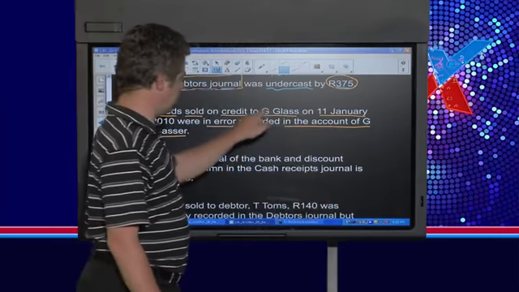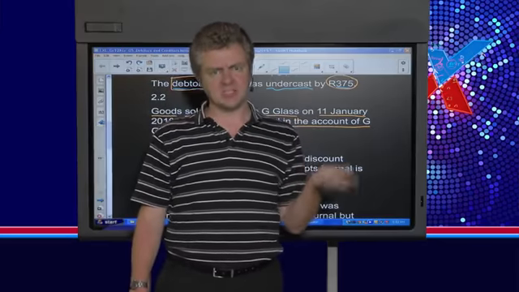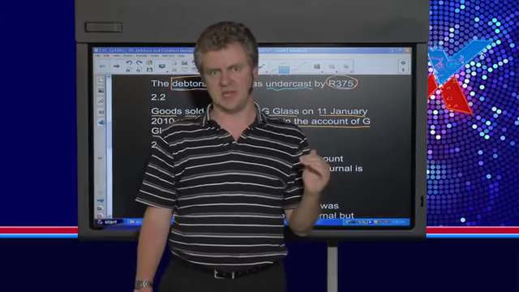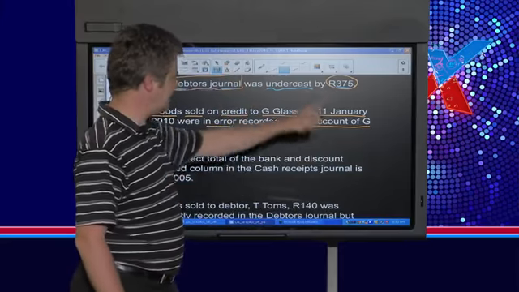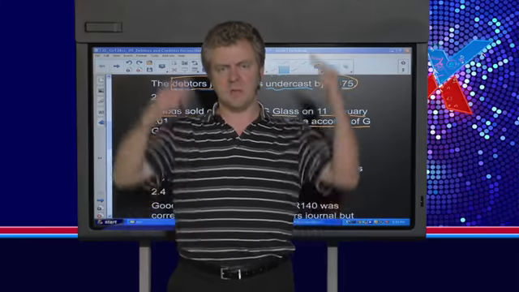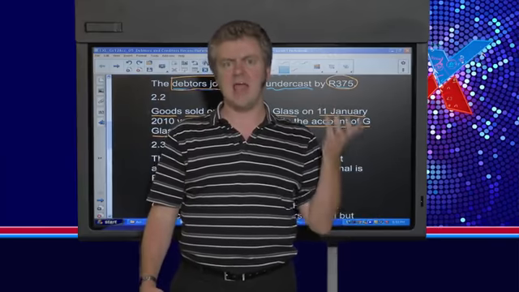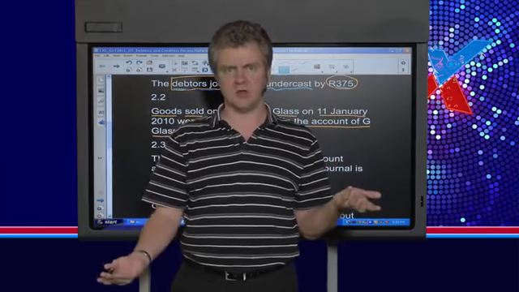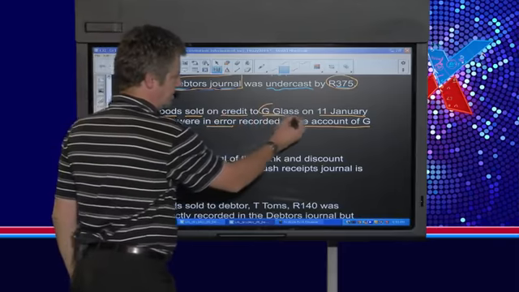All that we actually need to do is fix the individual accounts of these two debtors, but that's not going to change the total of the debtors list, because we're going to add the amount to G Glass and subtract it from G Glasser. All that's going to do is change their two individual accounts, but the total in the debtors list is not going to be affected in any way, and neither is the total in our debtors control account, because our debtors control account doesn't deal with individual accounts anyway.